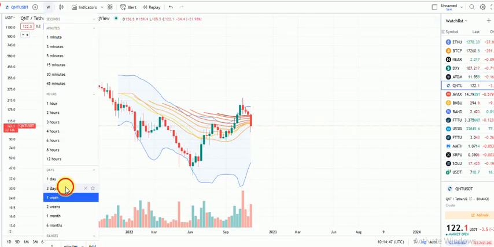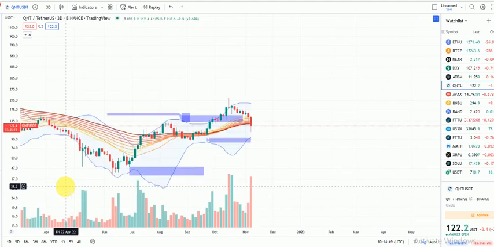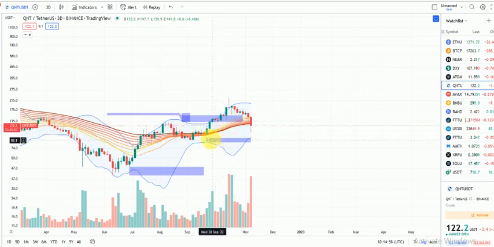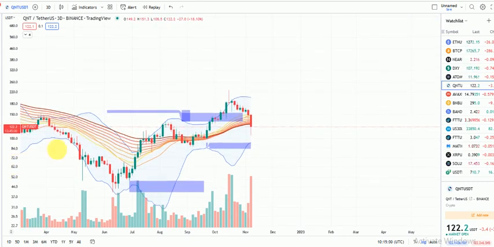If we move down to the lower time frames on the 3 days, we could see that we are still maintaining our bullish momentum. And like we said, every single time the yellow EMA rebounds and goes above the red EMA, we're still bullish. So we are still maintaining our bullish structure as regards Quant.